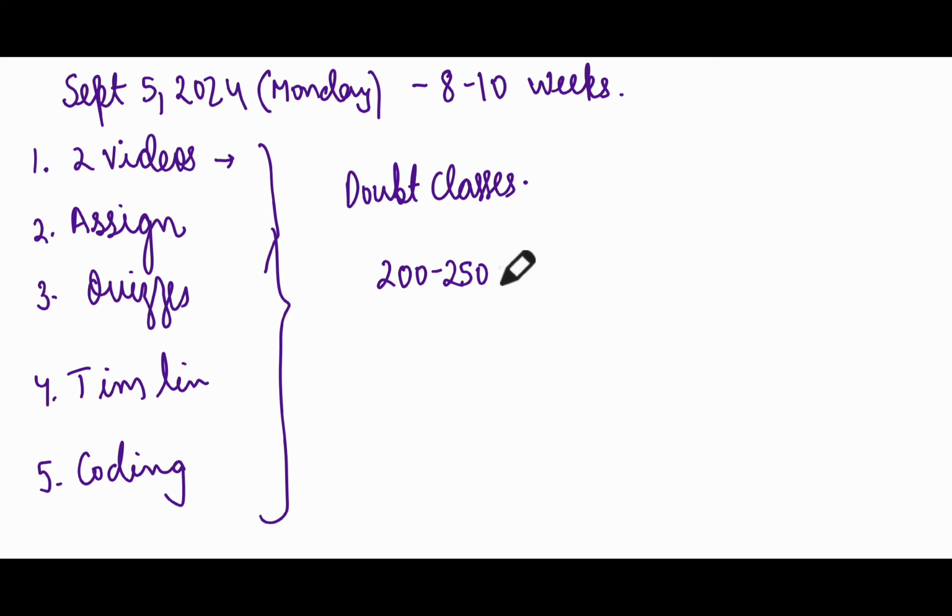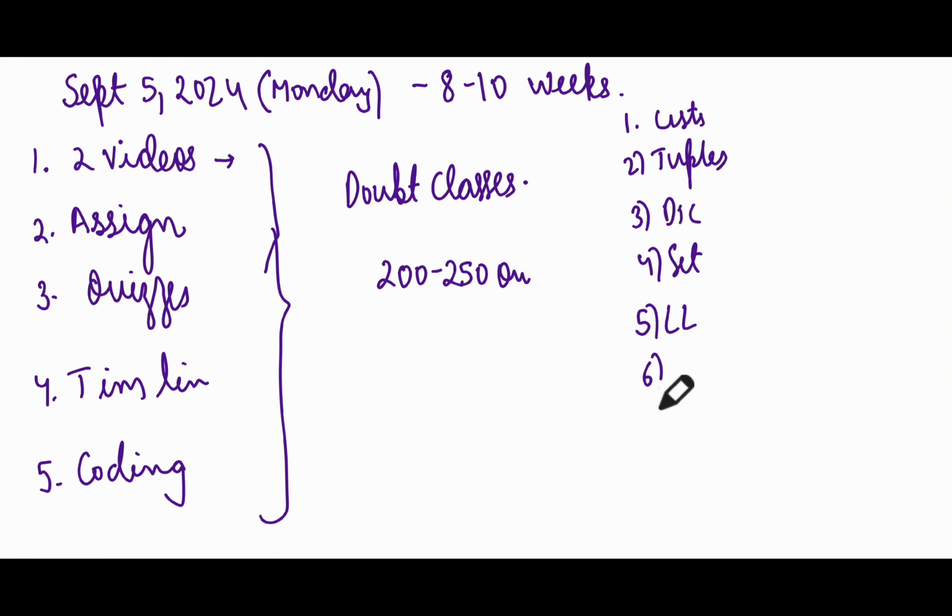Remember, don't compare this particular course with any other DSA course which is present online, because all those DSA courses are specifically for software engineers, right? And you don't need to know that level. So what we need to know, first of all, if I talk about data structures: we need to know lists, tuples, dictionaries, sets, a little bit of linked lists, and a little bit of heap and stack. Maybe one more data structure, but I think this much is sufficient.